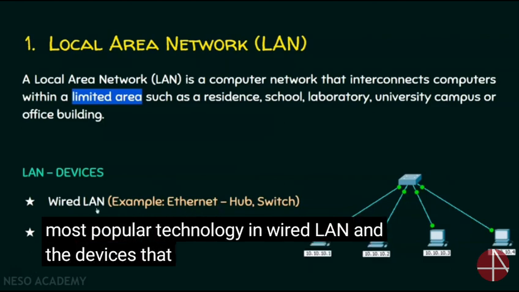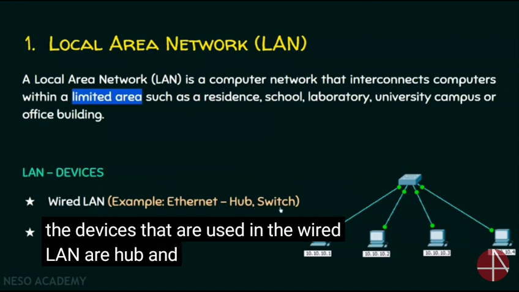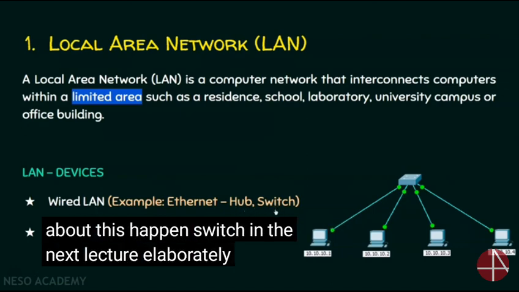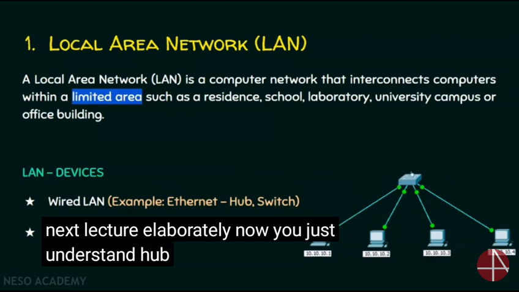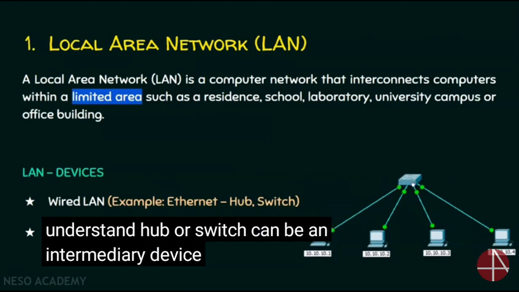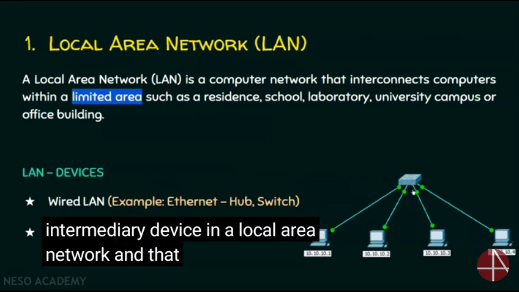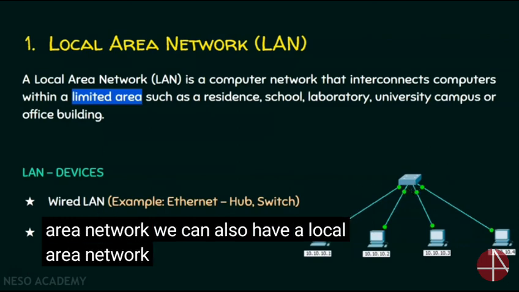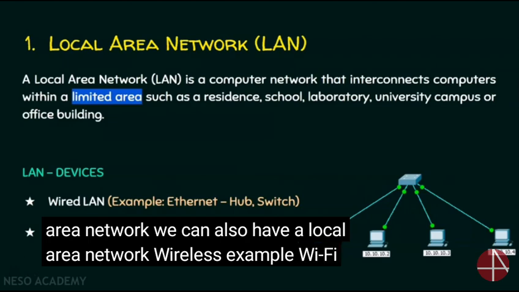And the devices that are used in the wired LAN are hub and switch. I will talk about this hub and switch in the next lecture elaborately. Now, you just understand hub or switch can be an intermediary device in a local area network, and that too in a wired local area network. We can also have a wireless local area network, example Wi-Fi.